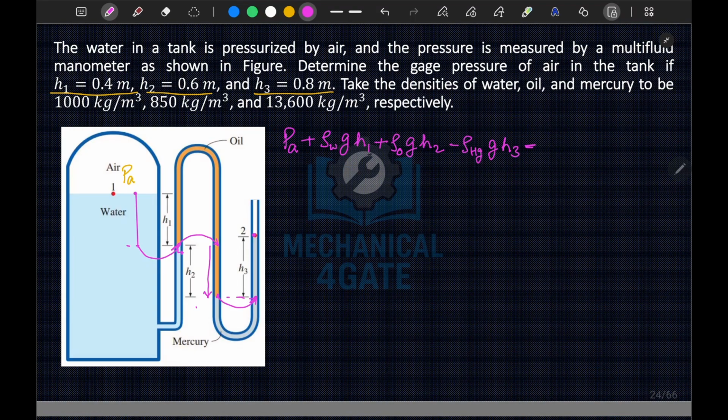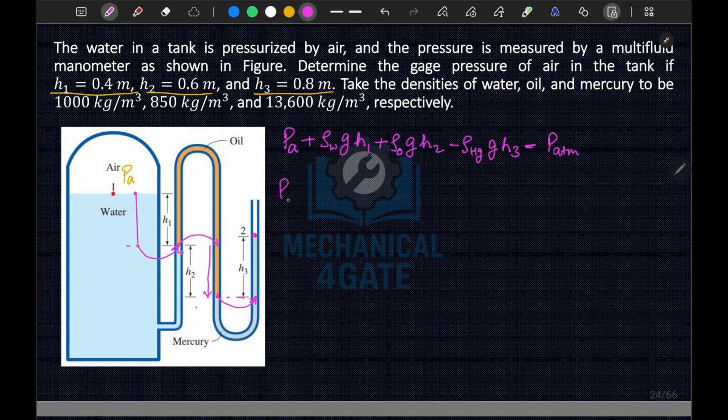Since we have to calculate the gauge pressure here, we will take it as equal to 0 only. When we want to calculate gauge pressure, we consider atmospheric pressure to be 0. Even if we write, let's say PATM, this PA will be the absolute pressure.